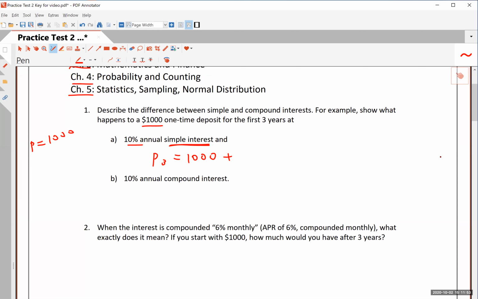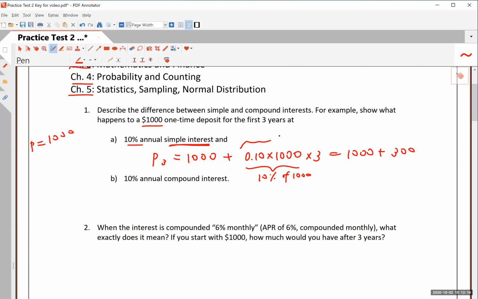And so what happens is it's going to earn interest, 10% interest, right? And so $1,000 times 10%, this will be $100. And then for 3 years, okay? So this will be 1,000 plus 300, right? So this is 10% of $1,000, which is $100, times 3.